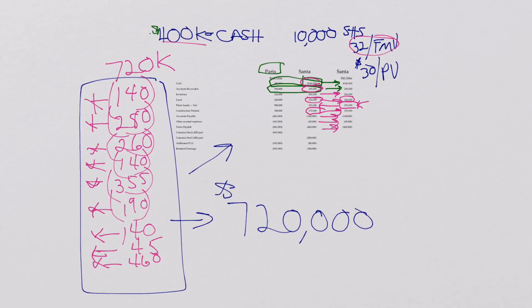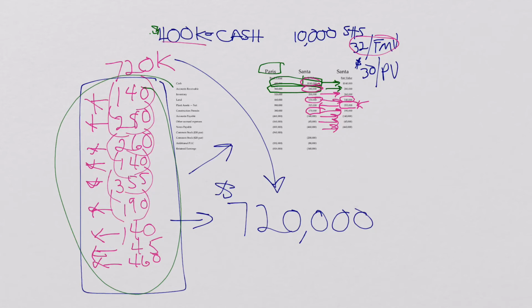Now I can understand something. I can understand that if I paid $720 and all these things listed over here represent everything I bought, including everything I assumed in liabilities, you should see now that I didn't pay more than the actual tangible identified assets and liabilities that are there.